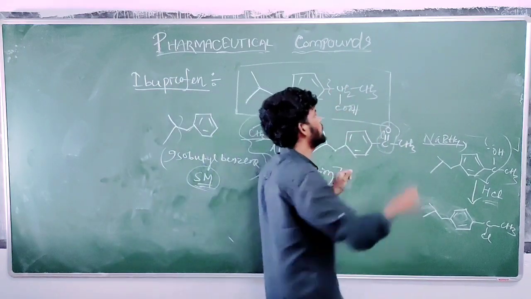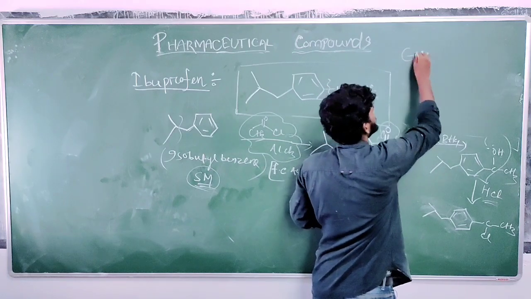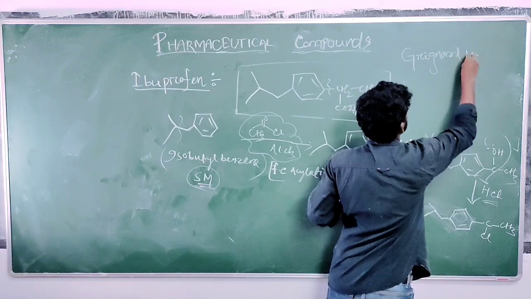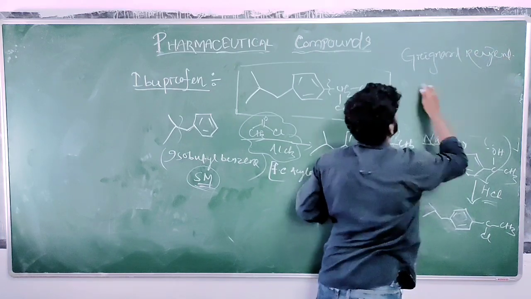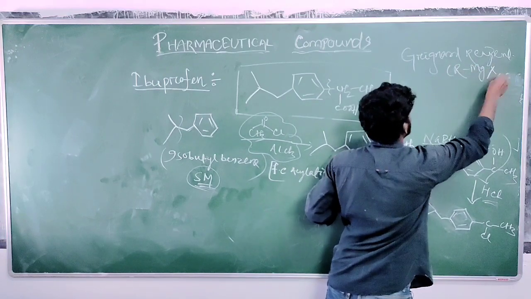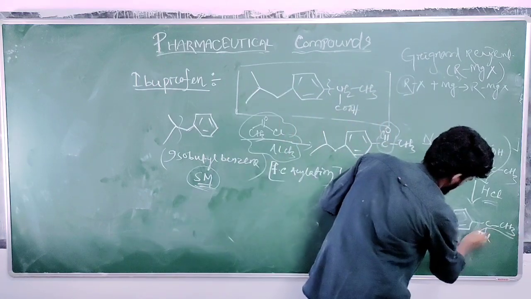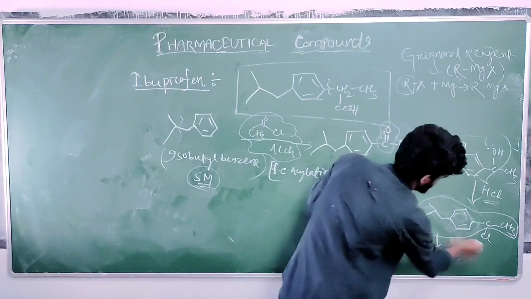All of you must know the organometallic reagent, the Grignard reagent. So how to synthesize a Grignard reagent? Let's suppose RMgX. Here R is any hydrocarbon group. All this total group, let's take it as the R group, except Cl.